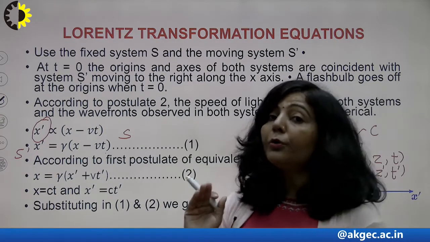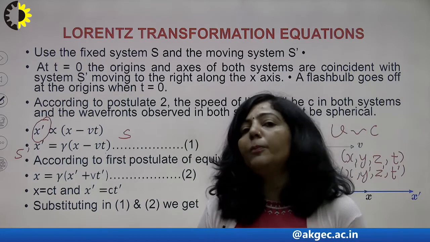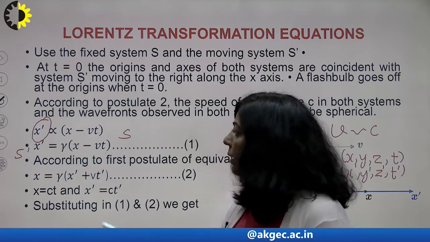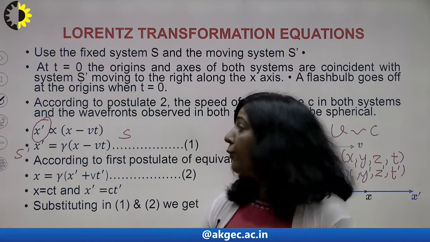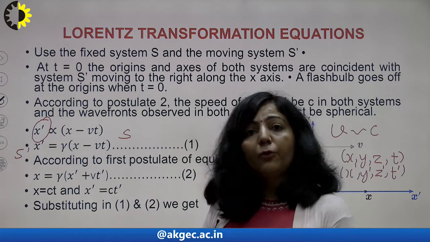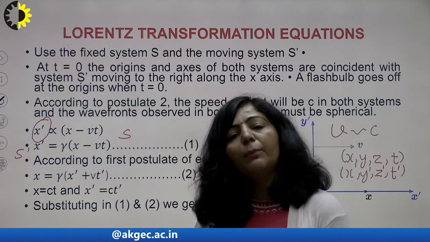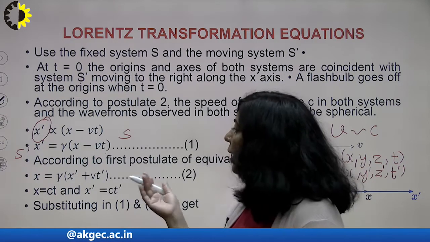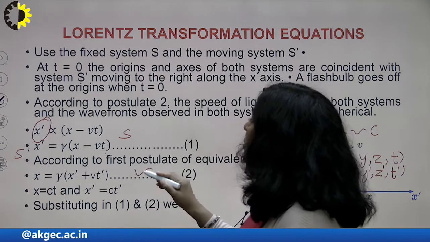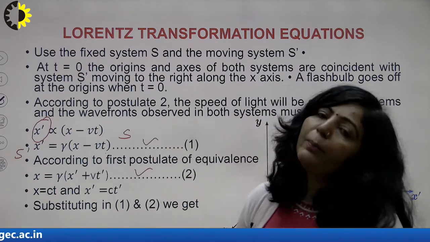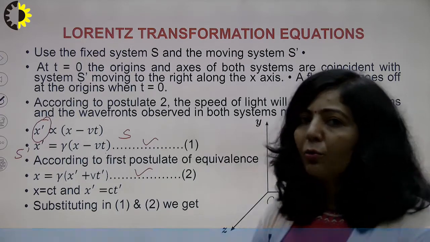In order to find that, we will use both the postulates of the special theory of relativity. By the first postulate, if we have equation number 1 for S dash, we can have a similar equation for frame S. So we have this equation number 2 here. Now in 1 and 2, the only problem is that unknown constant.